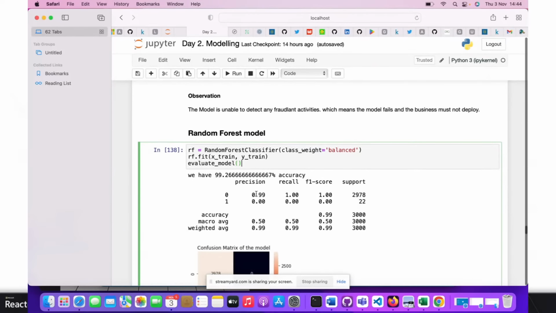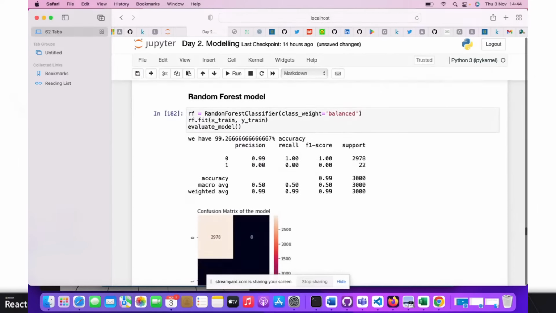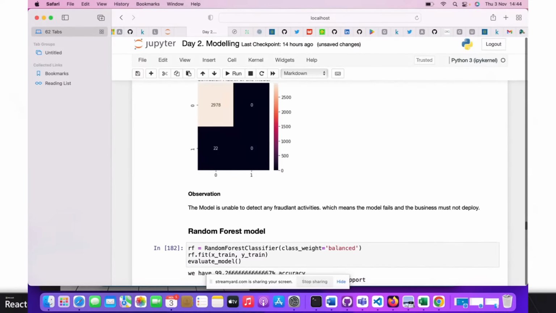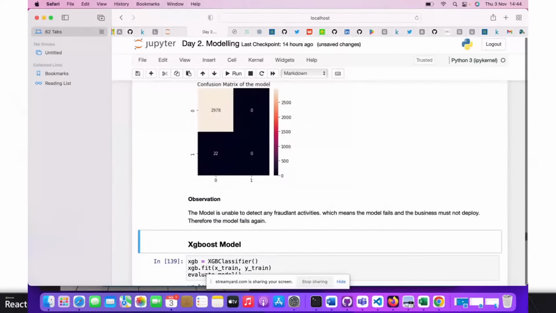We have the same accuracy score here, and we observe that it has the same confusion matrix as our logistic regression. So that means the idea that some models are better than logistic regression does not really stand to be significant, because what logistic regression is seeing is what other models are also seeing.